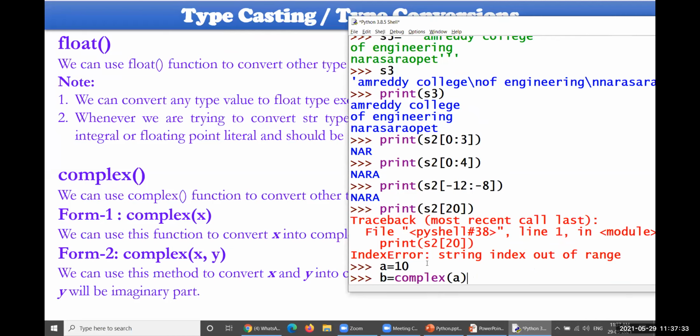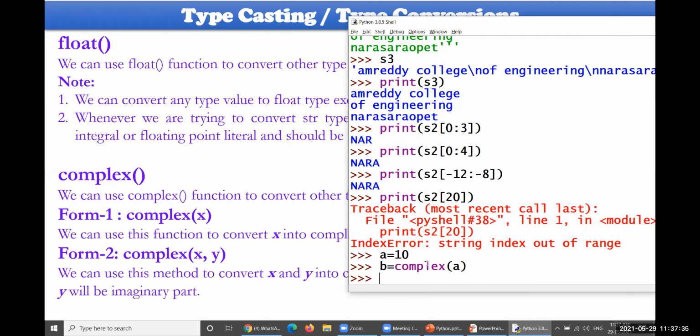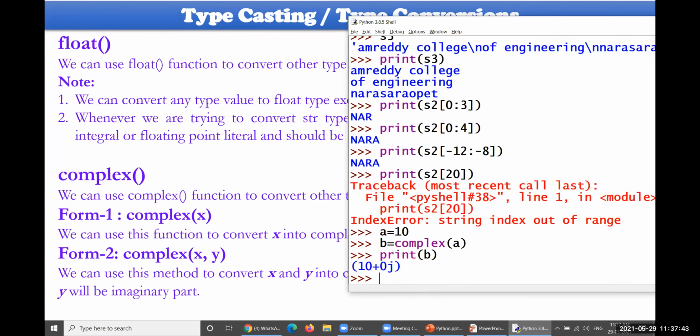The imaginary part has not been given here. So A value is 10, and B is 10 plus 0j. Print B, and you can see here 10 plus 0j. Internally it is 10.0, but it is not supposed to be shown. In this way.